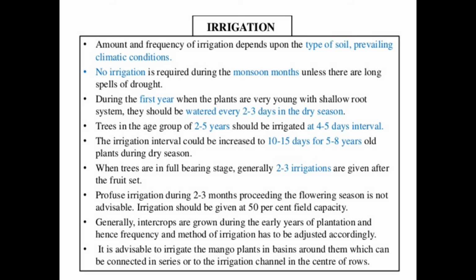The next point, irrigation. Irrigation should depend upon the type of soil and climatic conditions. No irrigation is required during the monsoon months of June, July. During the first year, when the plants are very young with a shallow root system, they should be watered every 2 to 3 days in the dry season. Then trees in the age group of 2 to 5 years should be irrigated at 4 to 5 days interval. When trees are in full bearing stage, generally 2 to 3 irrigations are given after the fruit set.